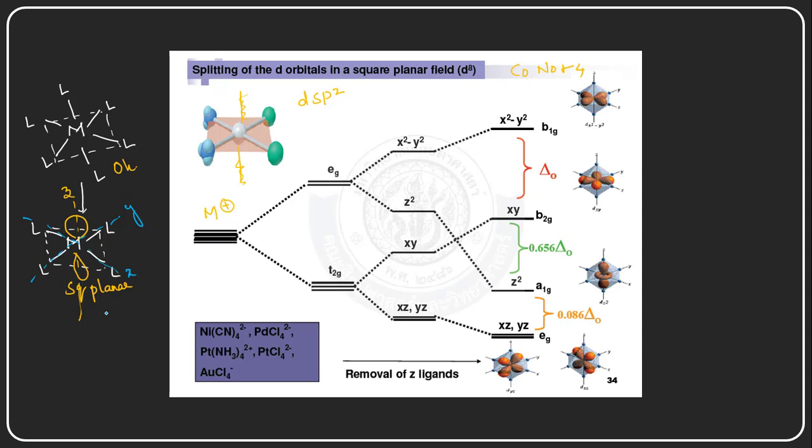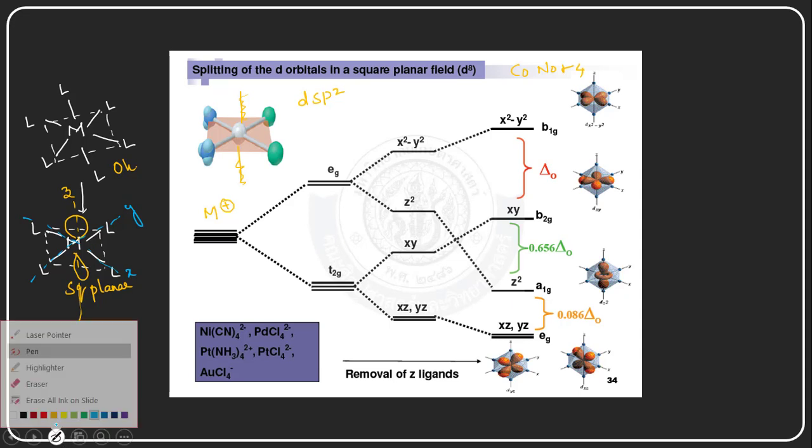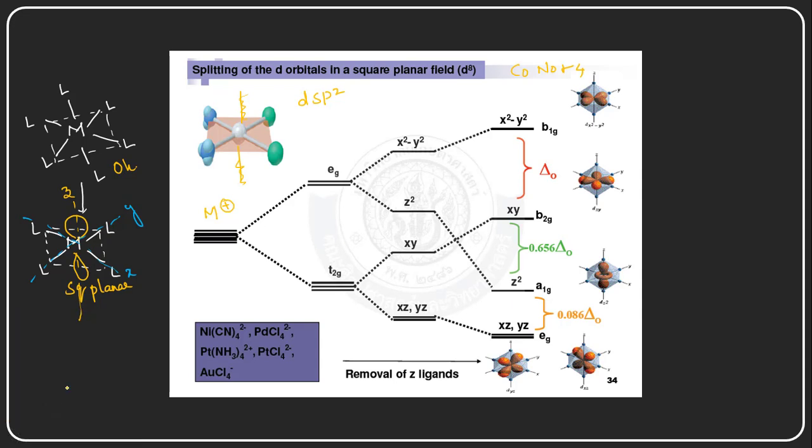So what are the orbitals there now? On the x-axis and y-axis, the dx square minus y square orbitals are there, and they have more energy, more repulsion. And in between the x and y-axis, the dxy orbitals are there.